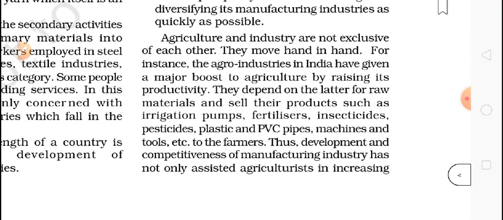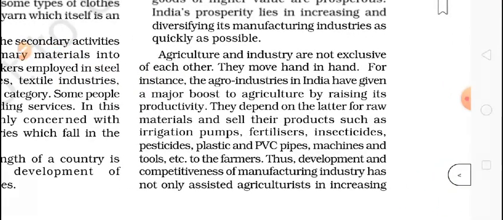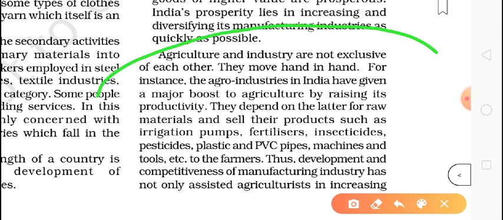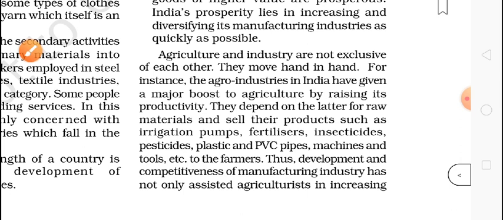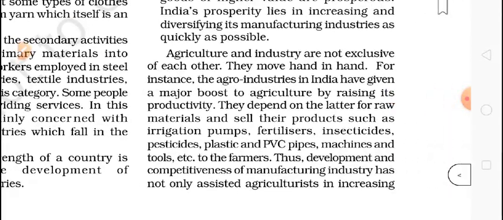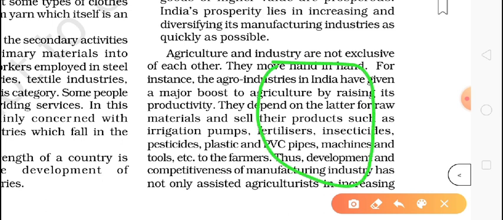Okay, now agriculture and industry. A very important question has come in many years, as I'm seeing from the last 6 years. It is coming in the exam. Agriculture and industry are not exclusive of each other. They move hand in hand. So in the exam they write: explain how agriculture and industry move hand in hand. For instance, the agro industries. Industry means factory, agro means agriculture.